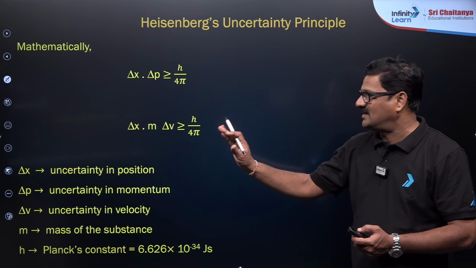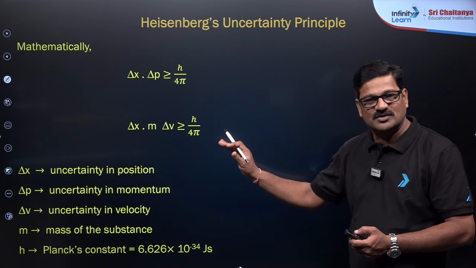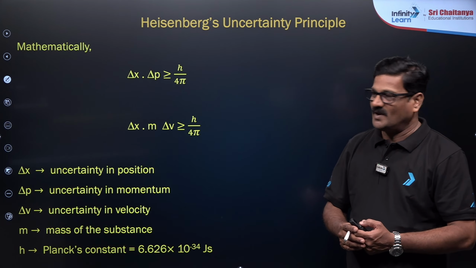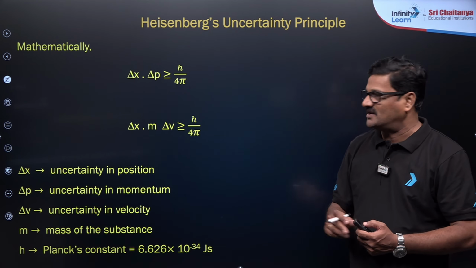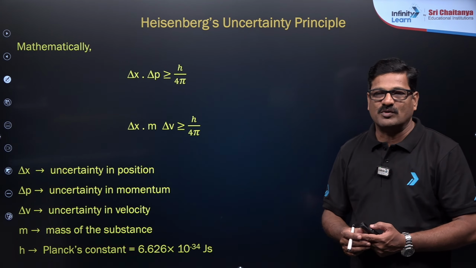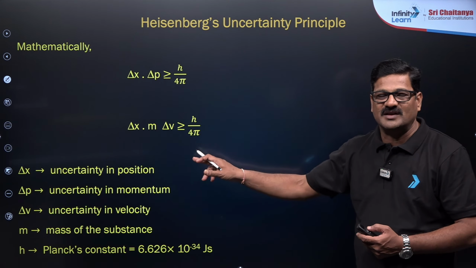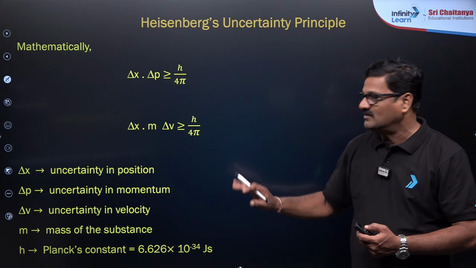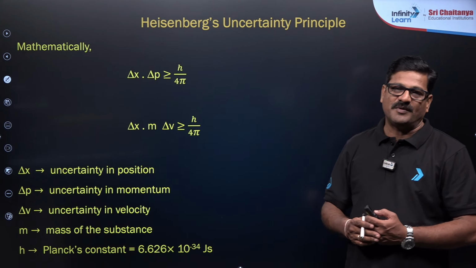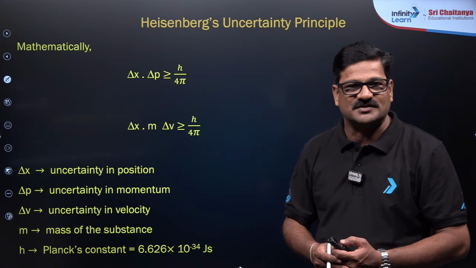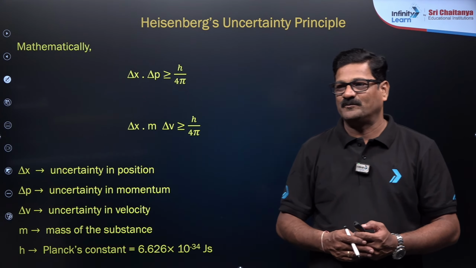So delta x m delta v is greater than or equal to h by 4 pi, where m is the mass of the particle, delta v is the uncertainty in the velocity, and h is Planck's constant, 6.626 into 10 power minus 34.